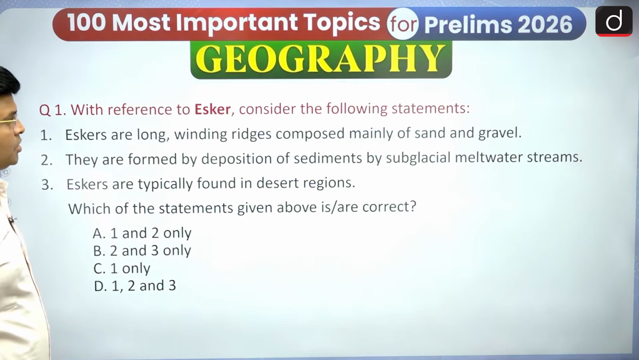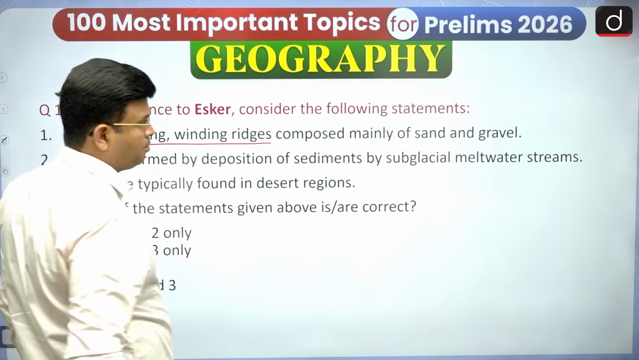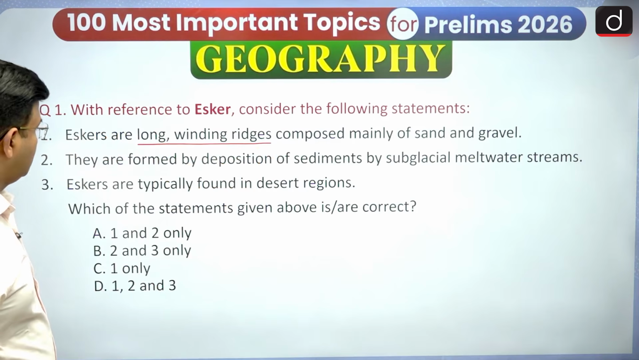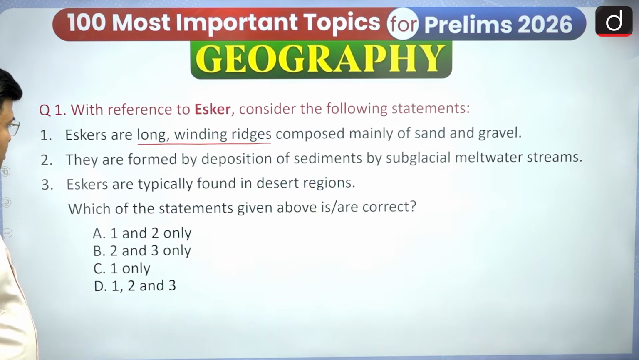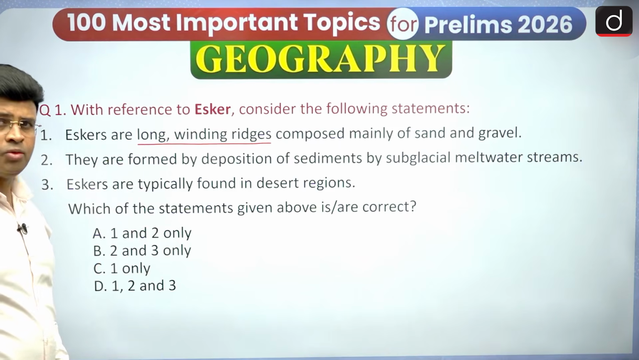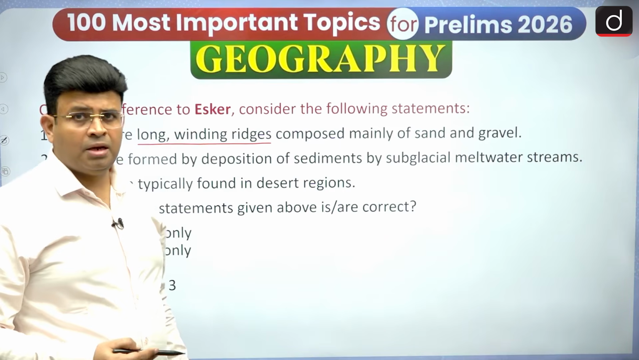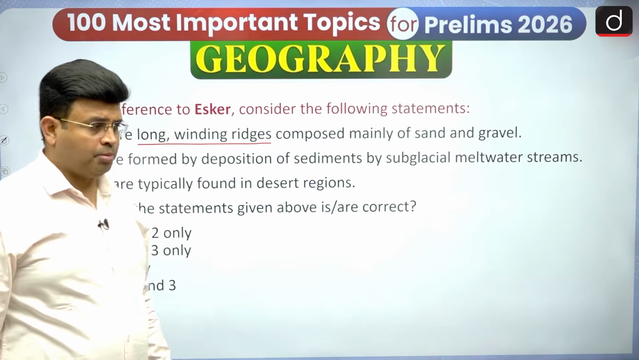With reference to esker, consider the following statements. First, eskers are long winding ridges composed mainly of sand and gravel. Second, they are formed by deposition of sediments by subglacial meltwater streams. Third, eskers are typically found in desert regions. So you have seen these three statements, and you have to answer it. We will discuss this answer in the fifth episode.